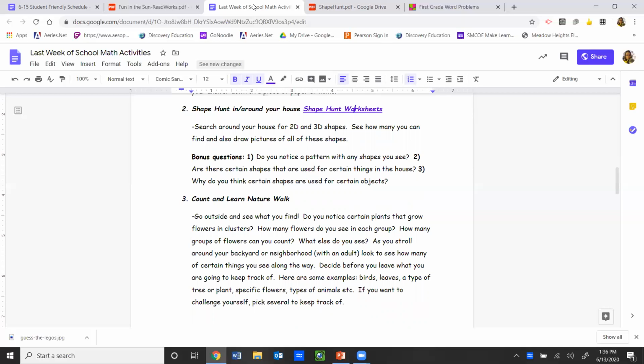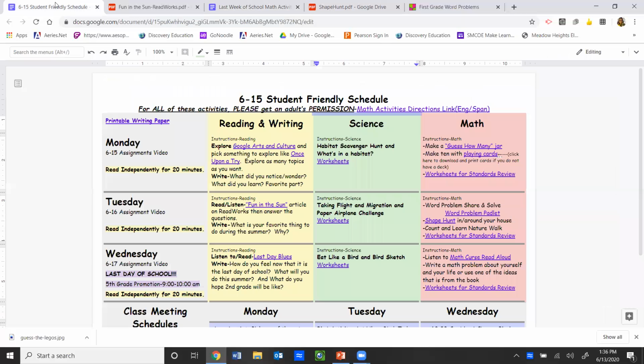Decide before you leave what you are going to keep track of. Here are some examples: birds, leaves, a type of tree or plant, specific flowers, types of animals, etc. Anything that you want. If you want to challenge yourself, pick several things to keep track of. Okay, so those are your kind of fun math activities for today. Let's go ahead and click on your worksheets for standards review.